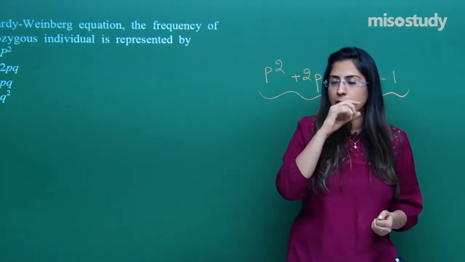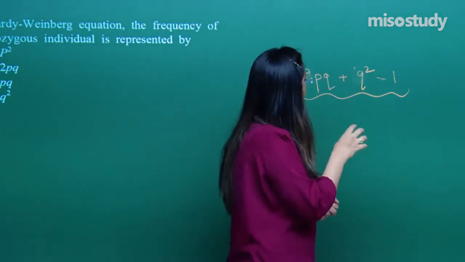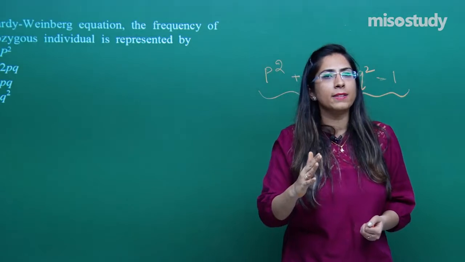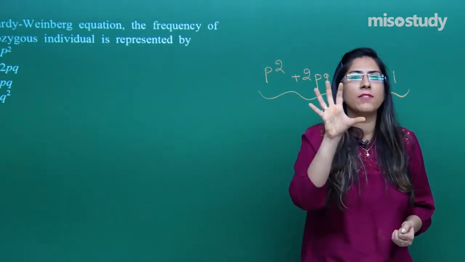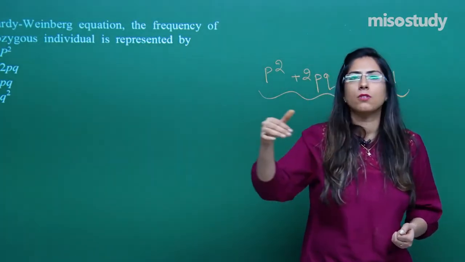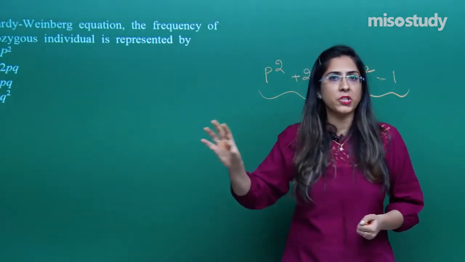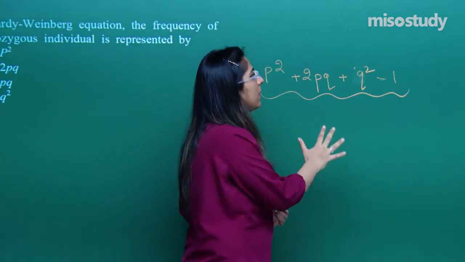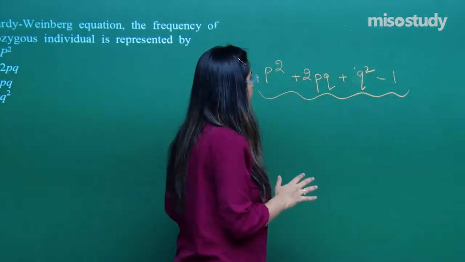This is quite hypothetical because in the case of Hardy-Weinberg, there is no mutation, no migration, and no changes in the gene pool. That is why that population will attain the position called Hardy-Weinberg equilibrium, and the equation given by them is p square plus 2pq plus q square is equal to 1.